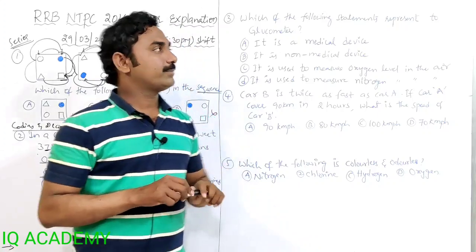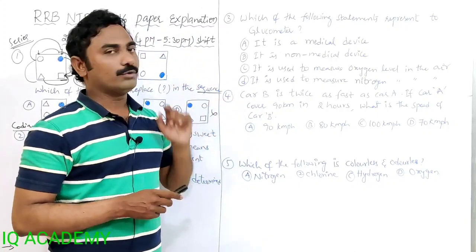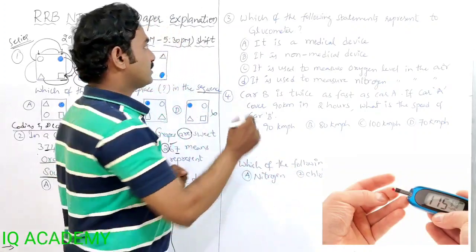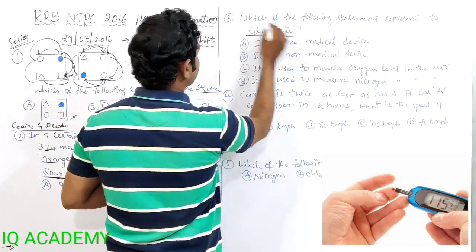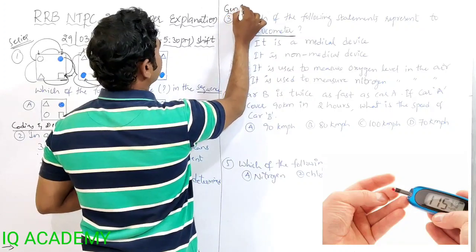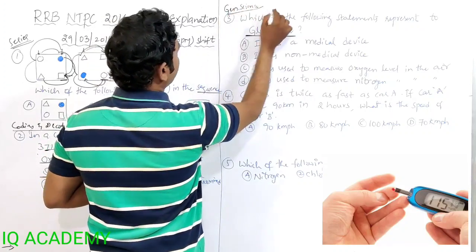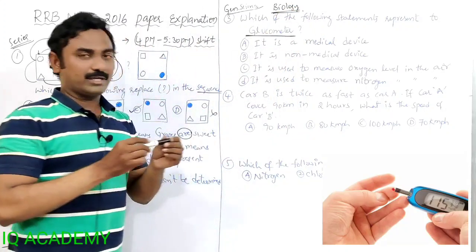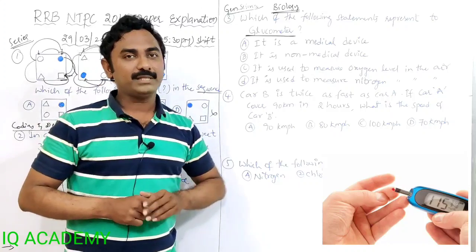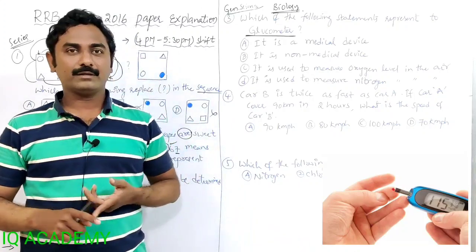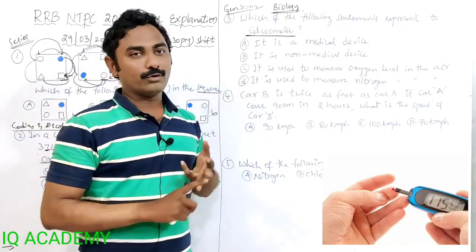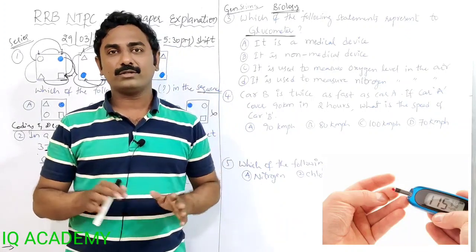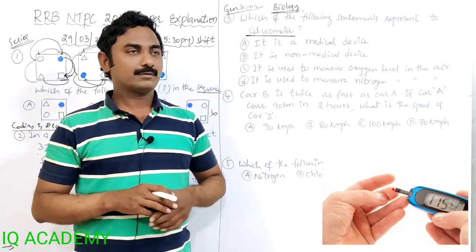The next one. Which of the following statements represents a glucometer? So we need to know what a glucometer is first. These types of meters are always asked in general science, the biology part. Every year in railway exams, we get a question related to meters: altimeter, odometer, hygrometer, glucometer, like this different types of meters are asked. So you need to learn at least 20 to 30 meters. Speedometer.